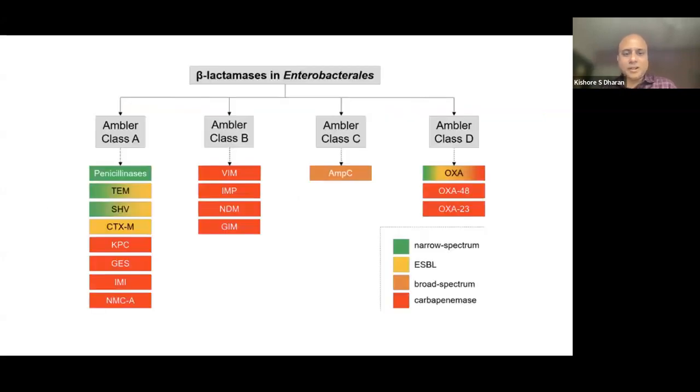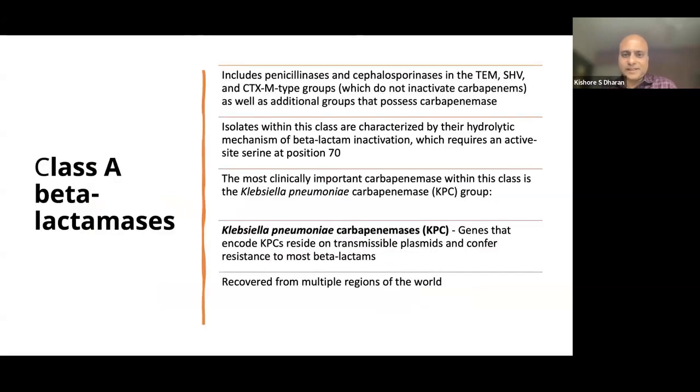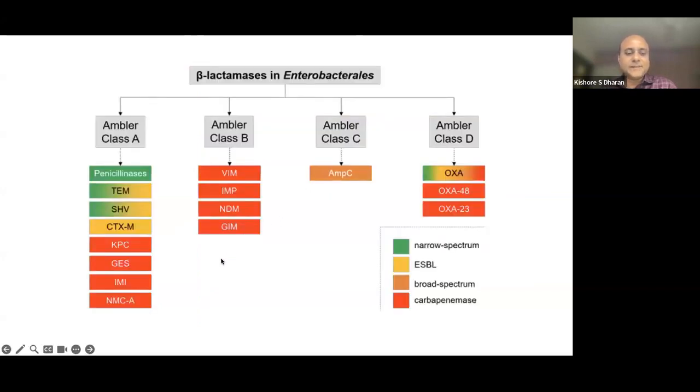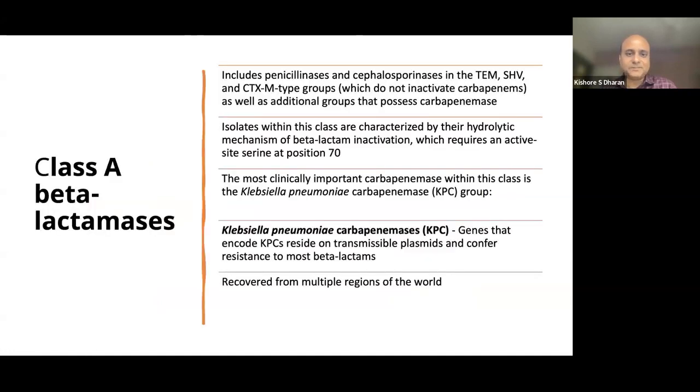So this is the well-known Ambler classification of beta-lactamases in enterobacterials, which includes both ESBLs, extended spectrum beta-lactamases, as well as carbapenemases. Class A includes penicillinases and cephalosporinases, the TEM, SHV, and the CTX-M groups, which do not inactivate carbapenems, and there are additional groups as you see here: KPC, GES, imipenem hydrolyzing group, and NMC-A, which are carbapenemases.